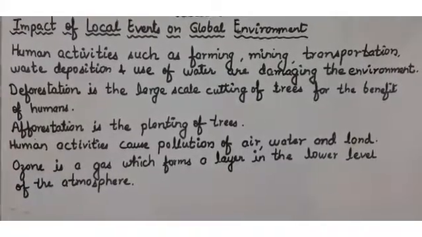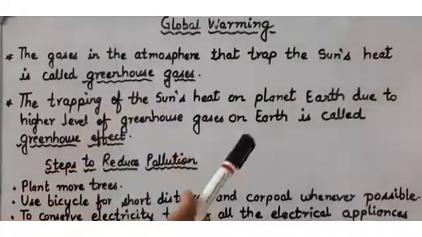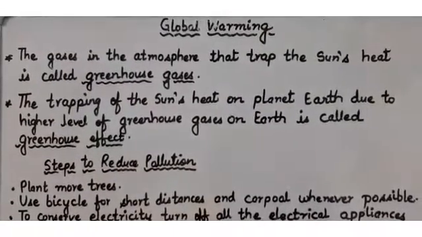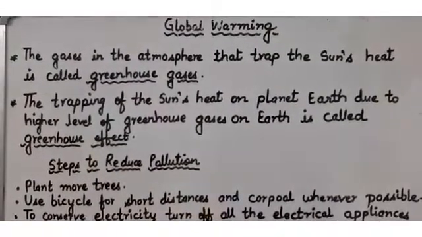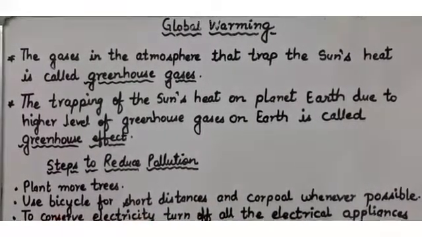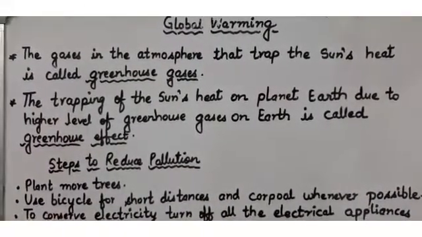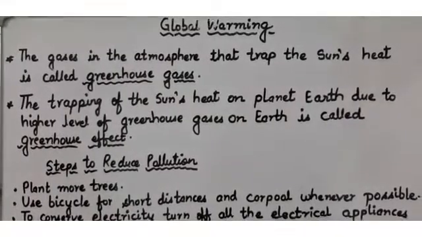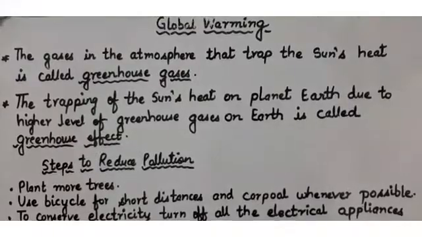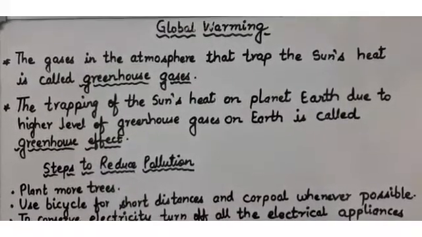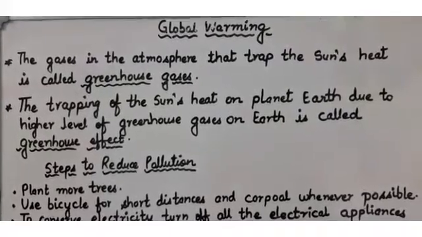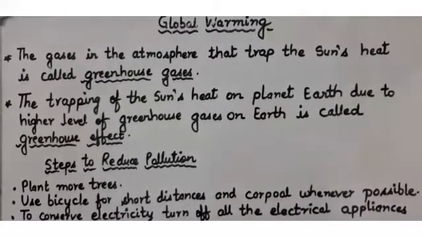Okay, it is global warming. Now what is global warming? First of all, just now I told you that the climate of the world is changing. Why? Just because of pollution, and pollution that is caused by human activities. Because of the pollution, the temperature of the earth is increasing day by day, and it is causing the earth to become warmer.